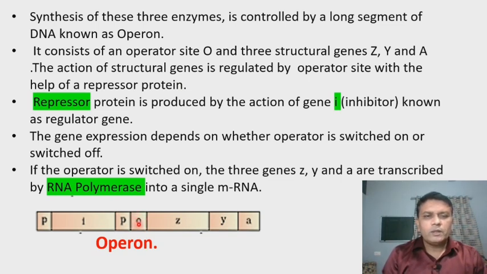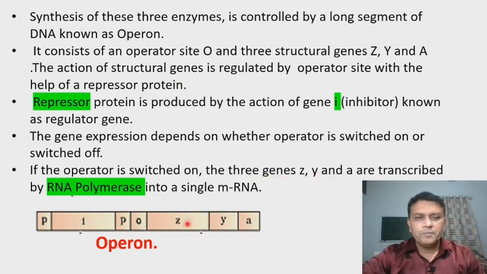This role is carried by the repressor protein produced by the I gene. So if the I gene produces a repressor protein, then this repressor protein will bind to the operator region and will prevent the transcription of these three genes, that is Z, Y and A.